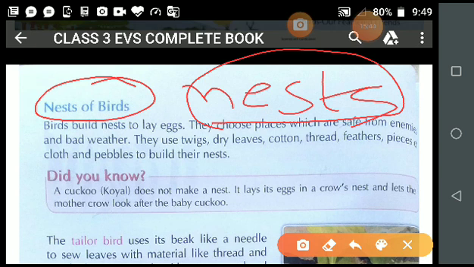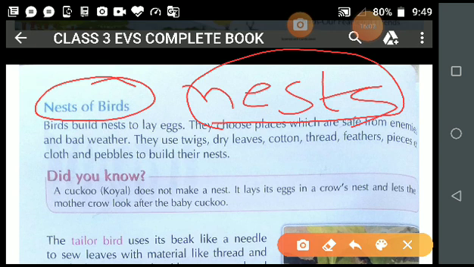Now student, they are tiny and weak. At the time of birth, they are very small and also weak. So now the parents feed them. Parents means parent birds. The parents feed them and protect them from enemies. Is it clear? Who feeds them?